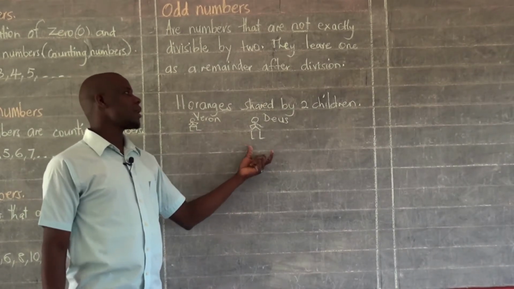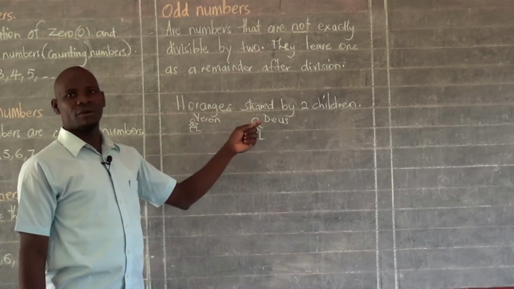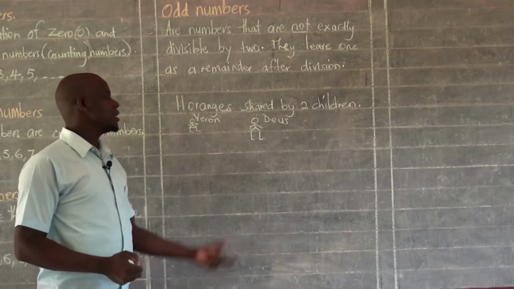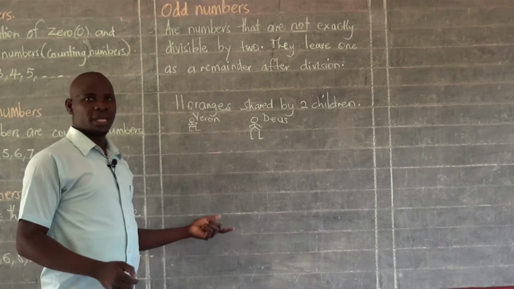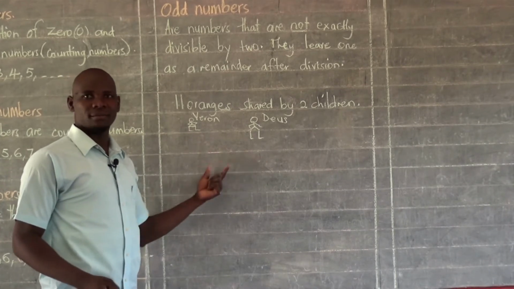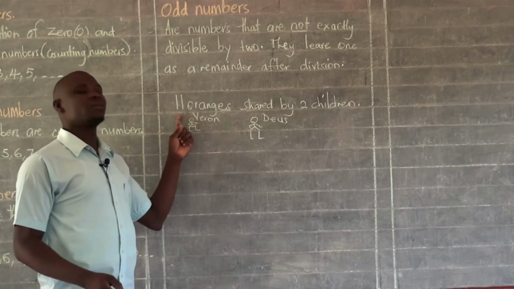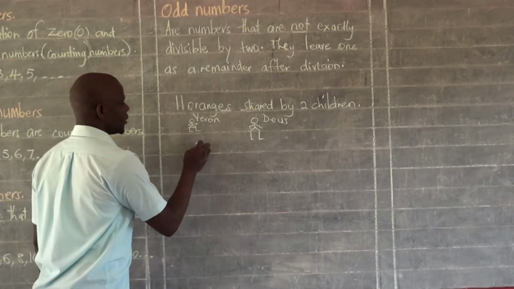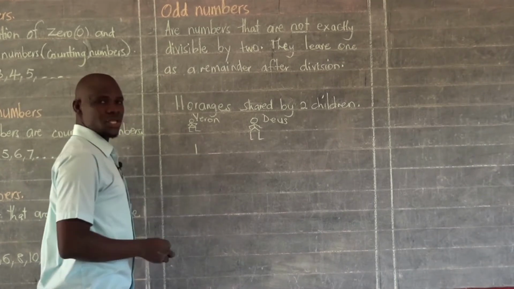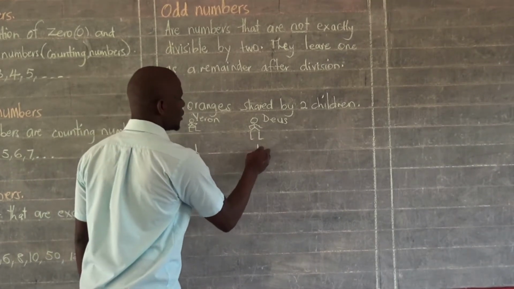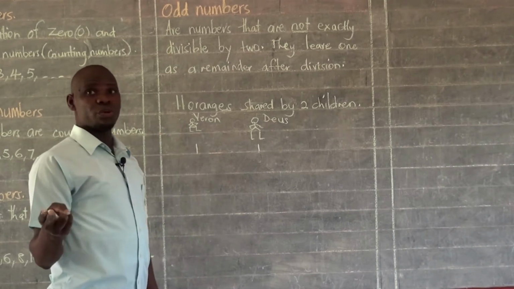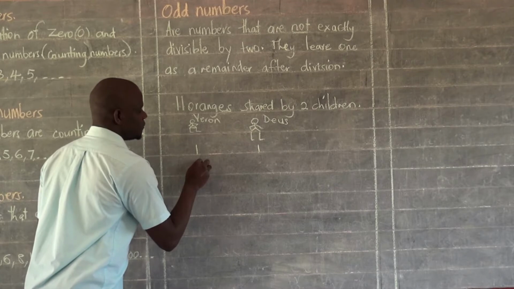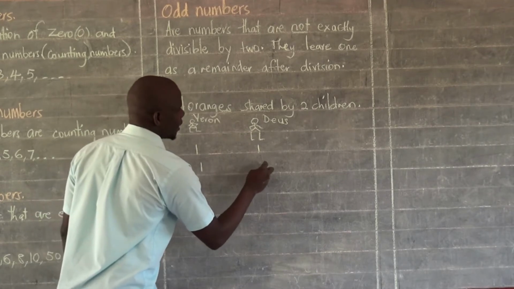These 2 children are going to share the 11 oranges. How am I going to share the 11 oranges between the 2 children? I have to keep giving them until all the 11 oranges are done. So I will begin by giving Veron 1 orange, and then I also give Deus 1 orange. Already those are 2 which have been given. So I continue. Veron 1, Deus 1.